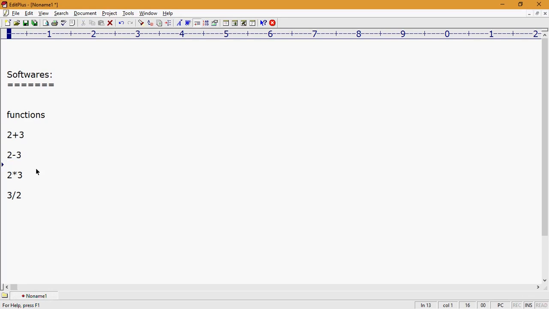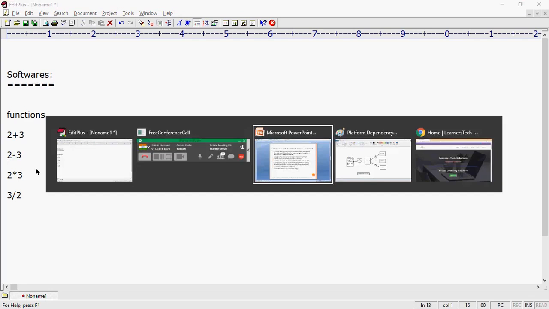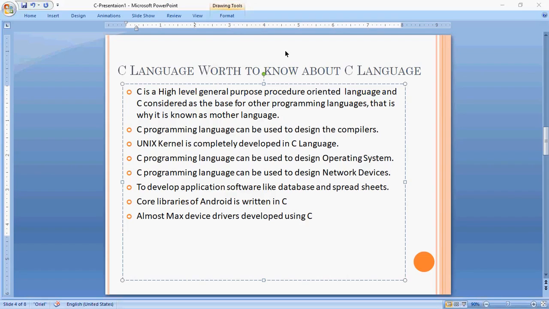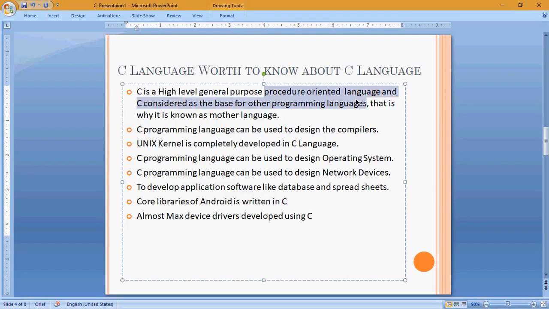Like this, C programming is divided into a number of functions, subroutines, or modules. That's why it is called a procedure oriented language. This is the base language for all languages, so it is also called the mother language to all other languages. Base languages are called mother language, because the father of computers and the father of C language gave it the name mother language.